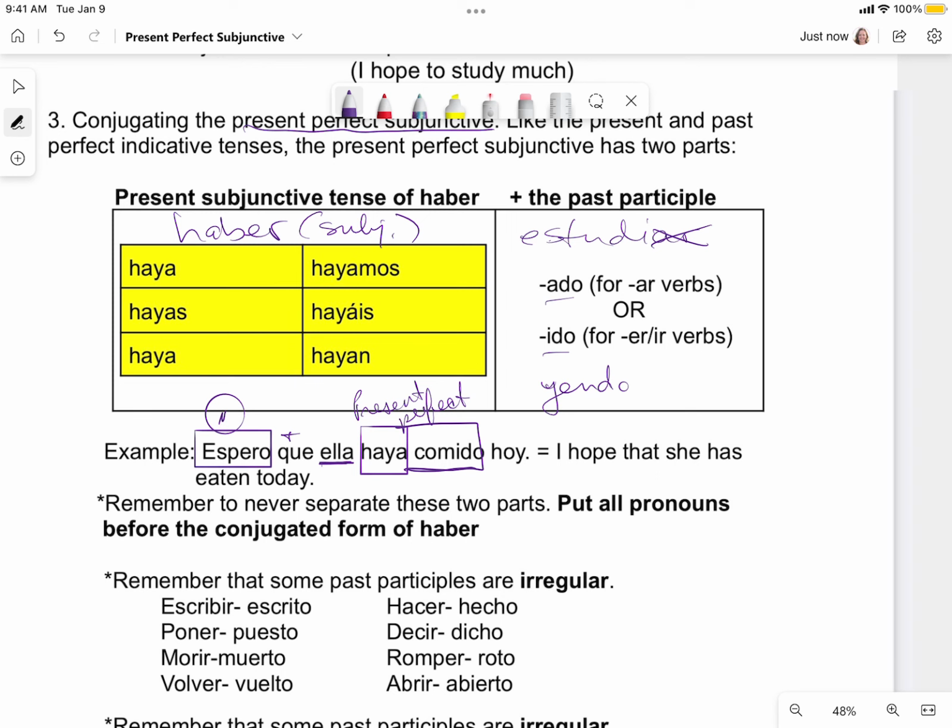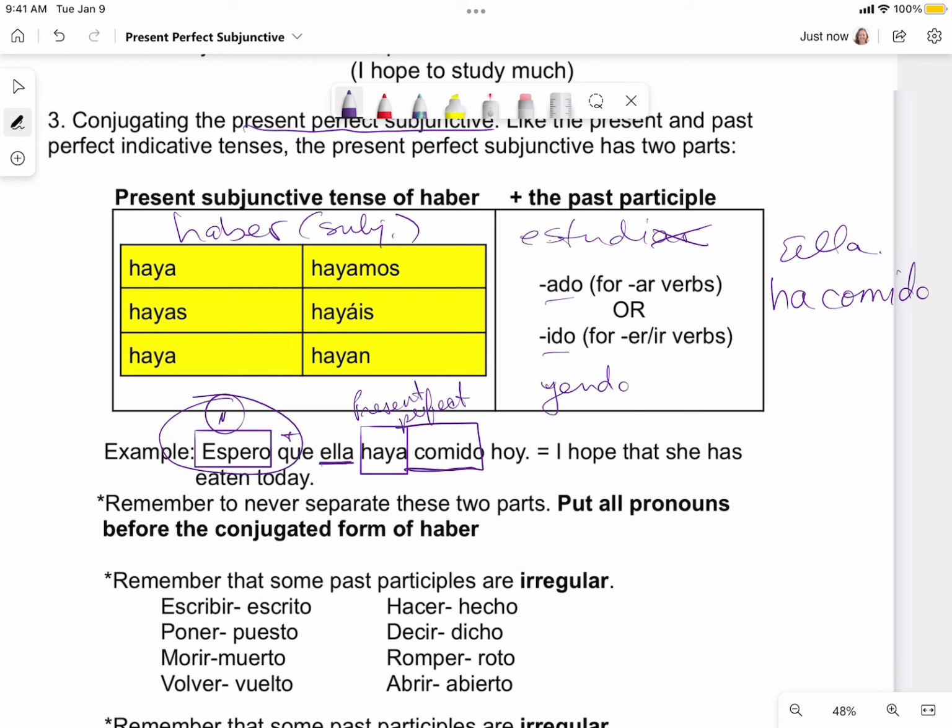That's how we write it in the present subjunctive plus the past participle. Espero, I hope that she has eaten. Now remember, in the past we said she has eaten. Ella ha comido. She has eaten. But now we're saying, I hope that she has eaten.